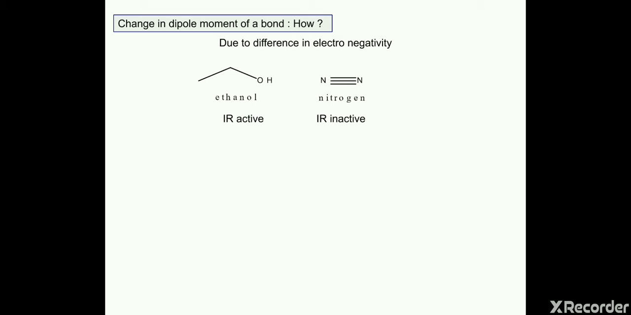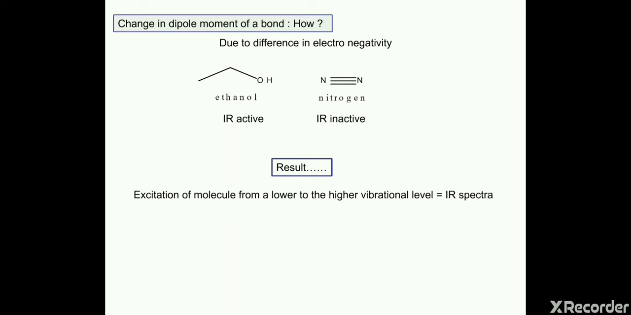While in the case of nitrogen, there are two nitrogens with a triple bond between them, and both nitrogens have the same electronegativity. So there is no change in dipole moment, as there is no difference in electronegativity. So the bond between nitrogen and nitrogen will not change its dipole moment, and it becomes IR inactive. Now the molecule has absorbed IR.